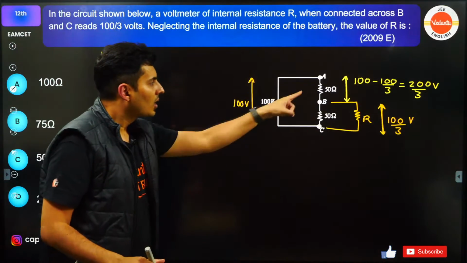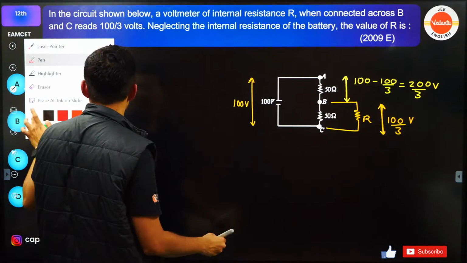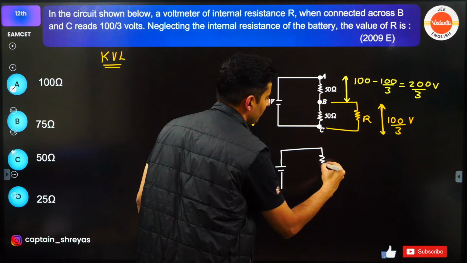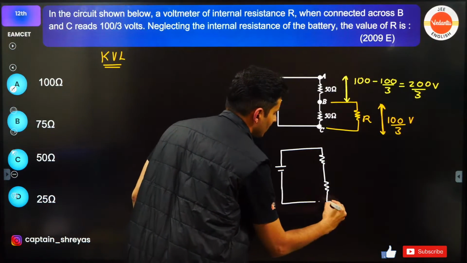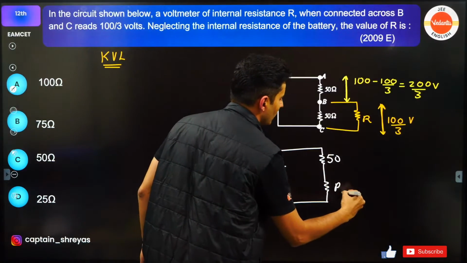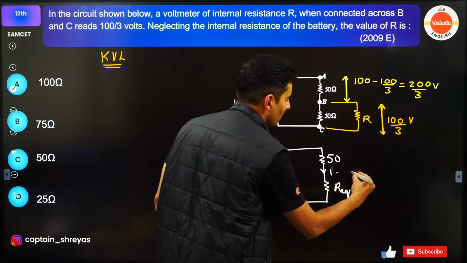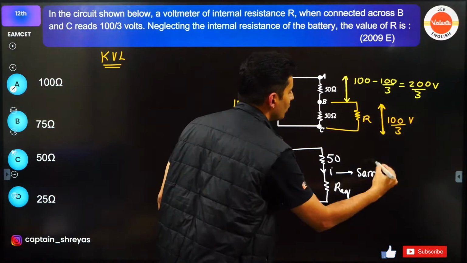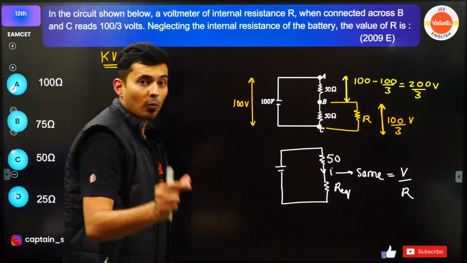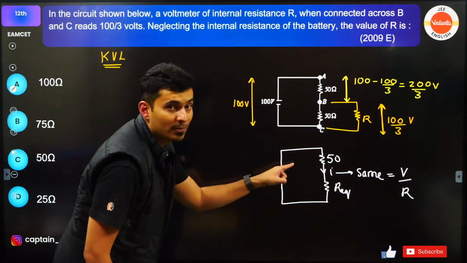Very good. Now, if you treat this as a single circuit, this is basically your battery, there is some resistor here, there is some resistor here, just consider it as an equivalent. So this is 50 ohms, this is your equivalent. Won't these two have the same current? Won't this current be the same through both of them? And what is current? Current is voltage by resistance, right? So how about this? Current is voltage by resistance.